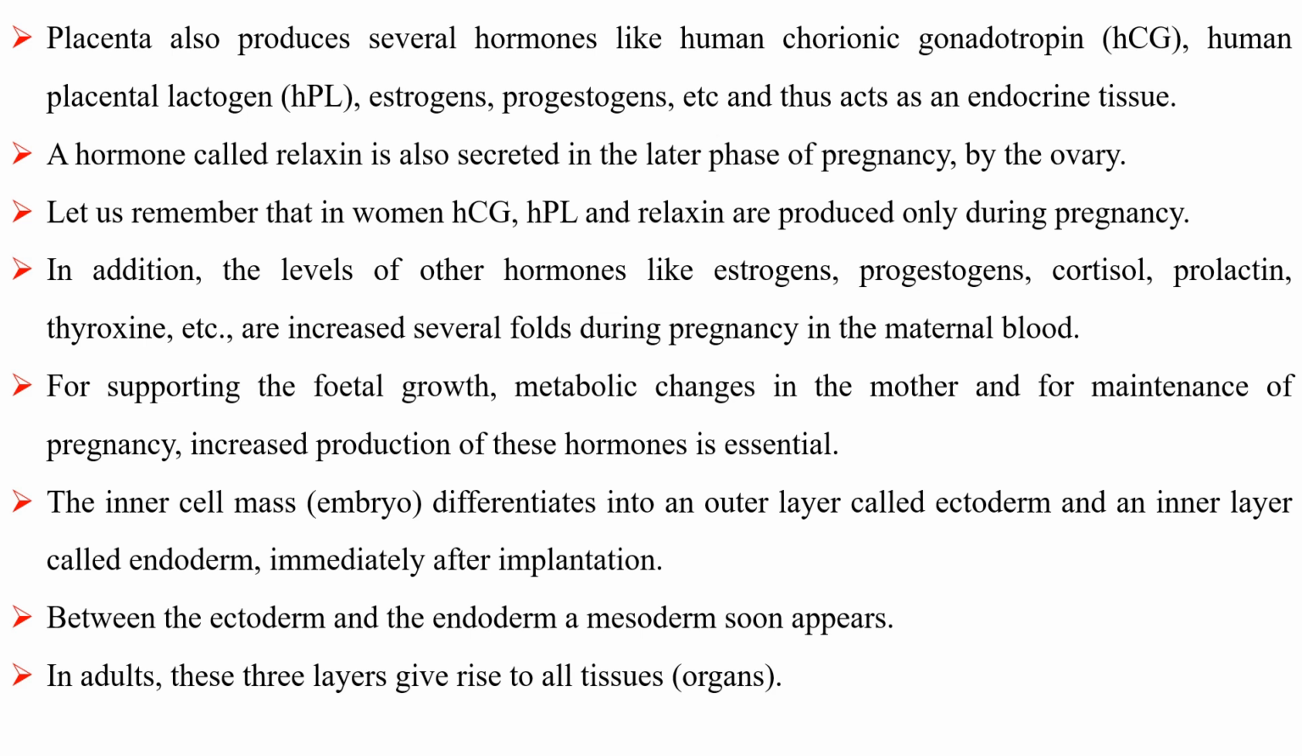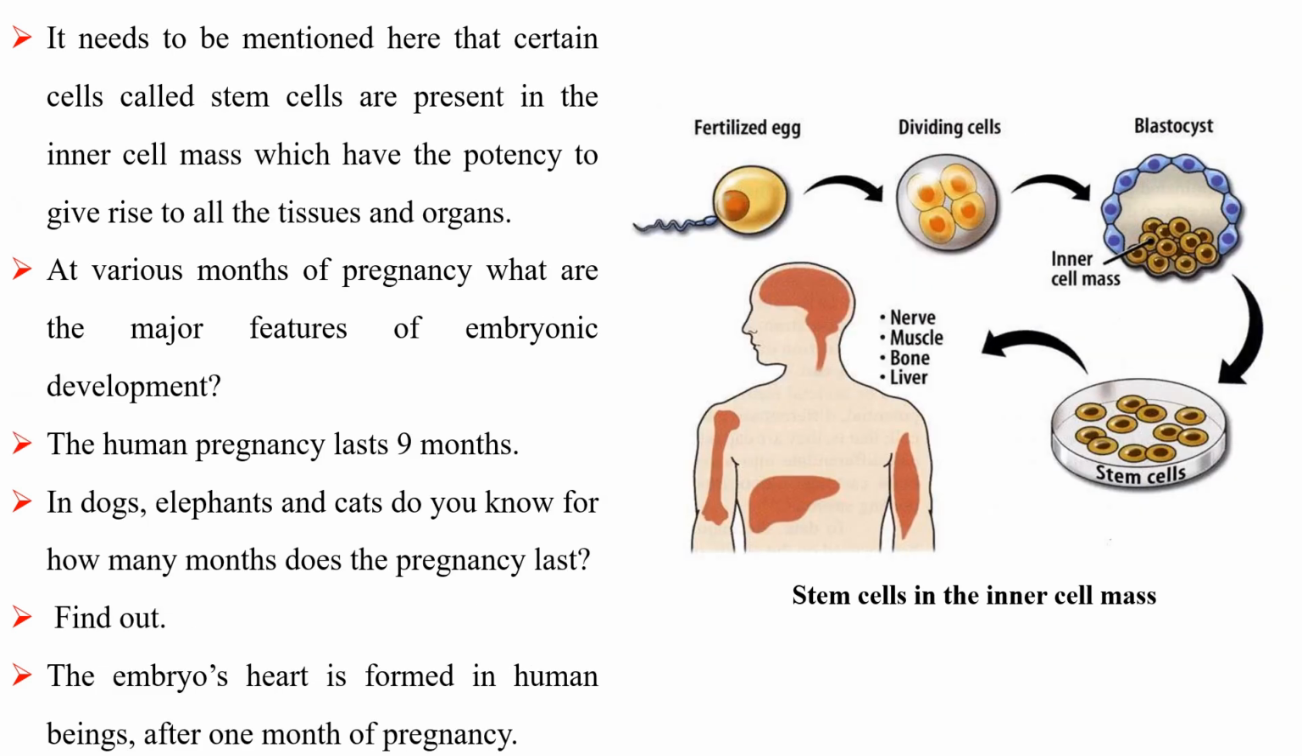In adults, these three layers give rise to all tissues. It needs to be mentioned here that certain cells called stem cells are present in the inner cell mass which have the potency to give rise to all the tissues and organs. At various months of pregnancy, what are the major features of embryonic development? The human pregnancy lasts 9 months. In dogs, elephants, and cats, do you know for how many months does the pregnancy last?